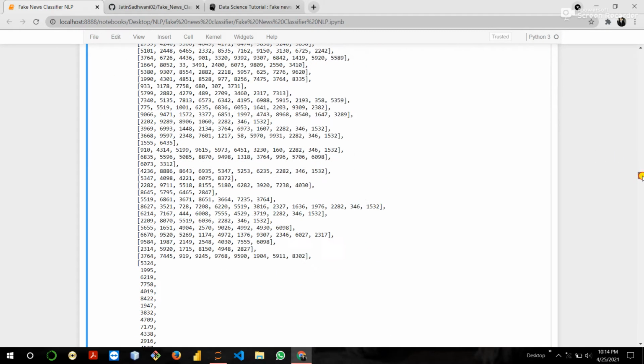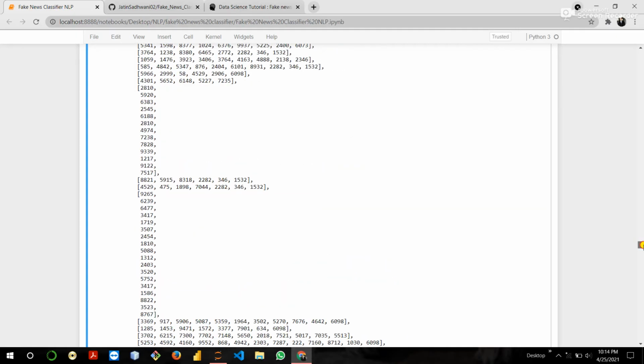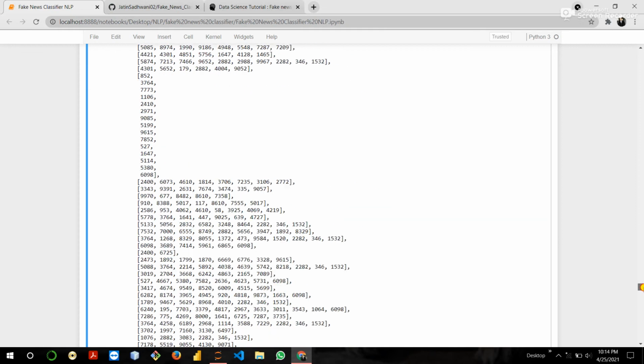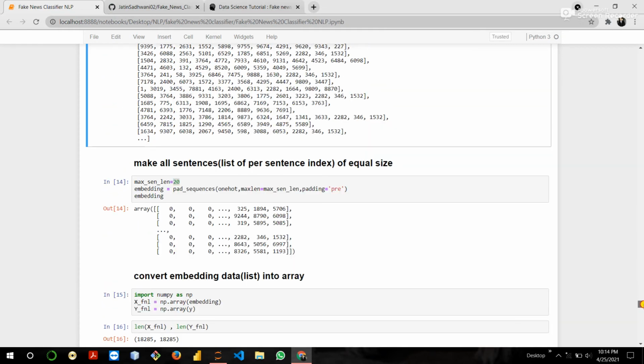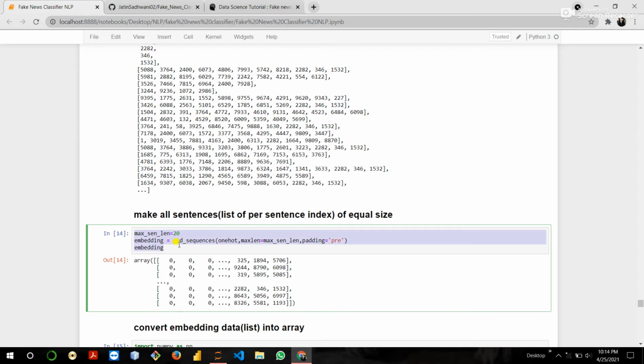Then the next step is to apply pad sequences. Pad sequences is basically used to make all sentence lengths equal. Like if we have news items, the first of length 4, the second of length 10, the third of length 20, we convert all sentence lengths to be equal.